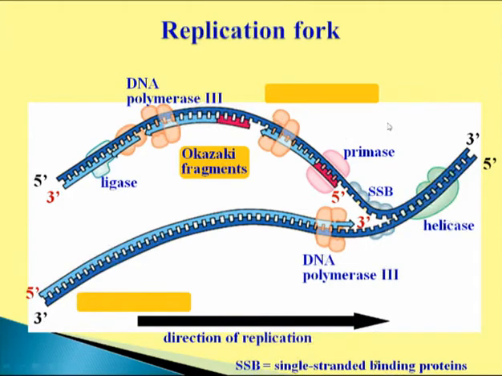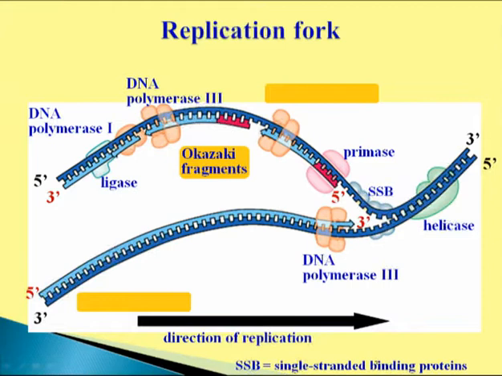Therefore, there will be creation of small nucleotide sequences and their synthesis at regular intervals, called the lagging strand, and this was proved by Reiji Okazaki, and in honor of that fellow we call these Okazaki fragments.